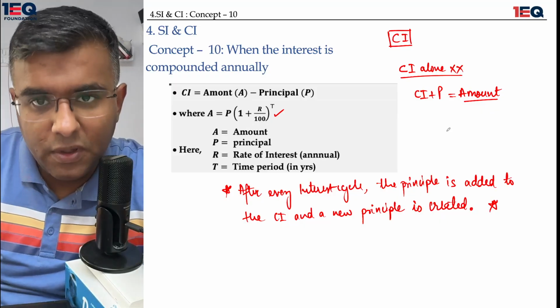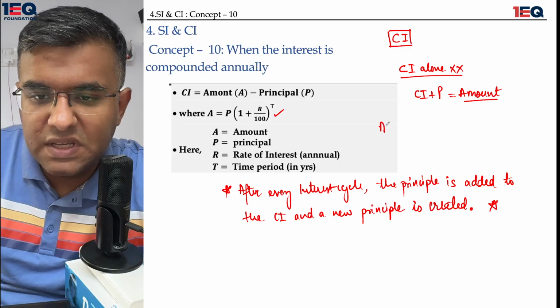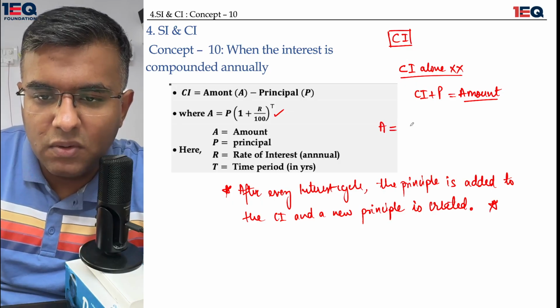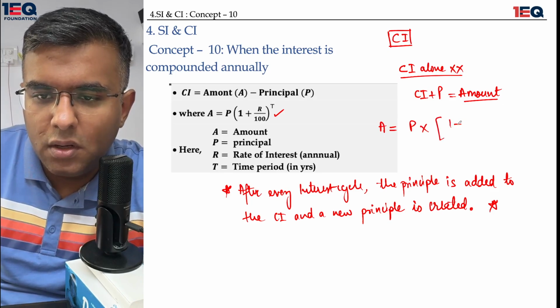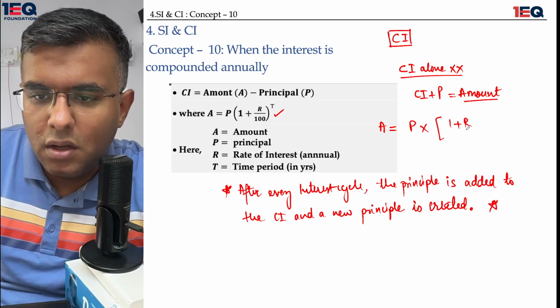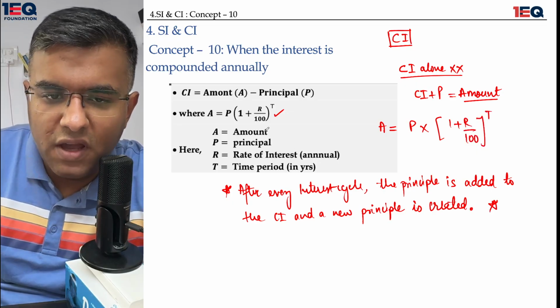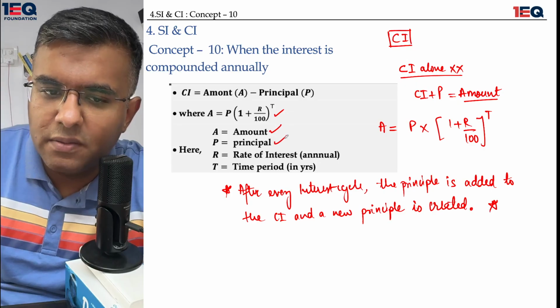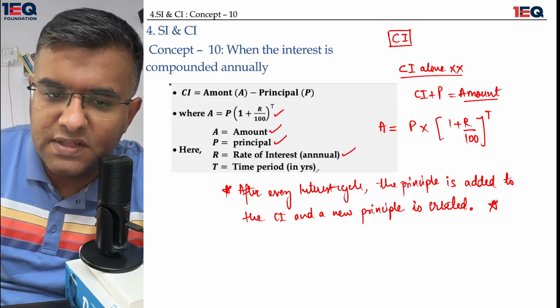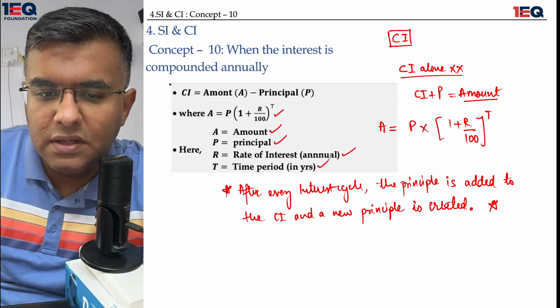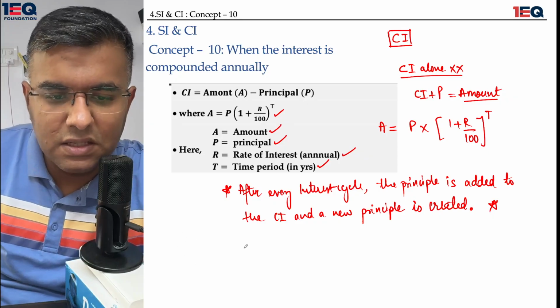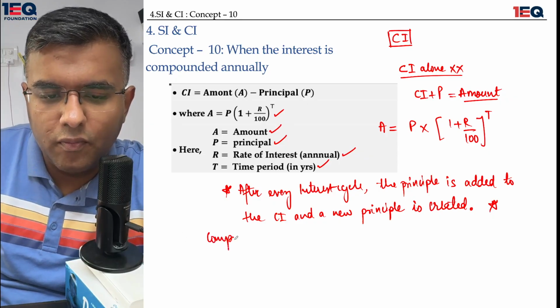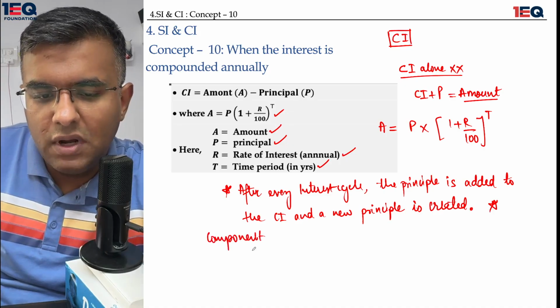There is a very simple formula which is attached to it, which says the amount is equal to the principal multiplied by 1 plus r upon 100 raised to the power t, where A stands for the amount, P stands for the principal, R stands for the rate of interest which is annual in nature, and T stands for time period which is in years. Okay, so there is this component which I would like to tell you about.